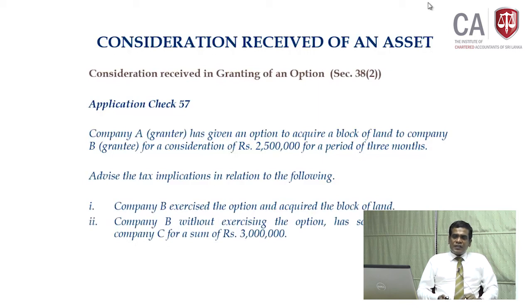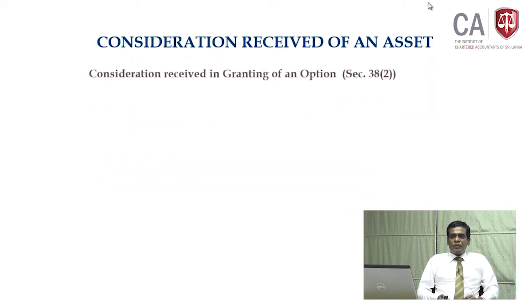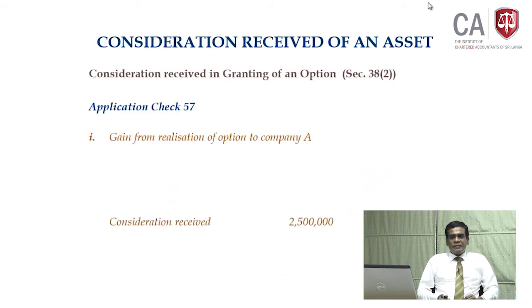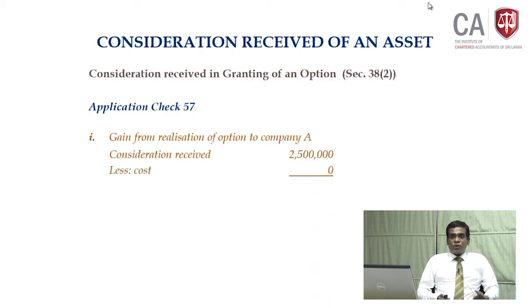In case of the first one, where company B exercised the option, company B would have paid 2,500,000 to company A. So, company A has a gain of 2,500,000, that is a consideration received, no cost for company A. The gain is 2,500,000.